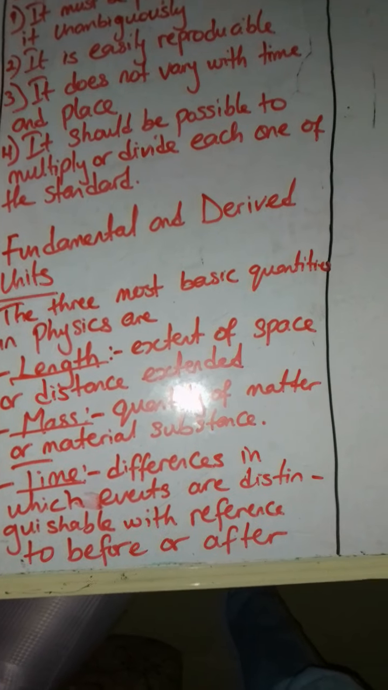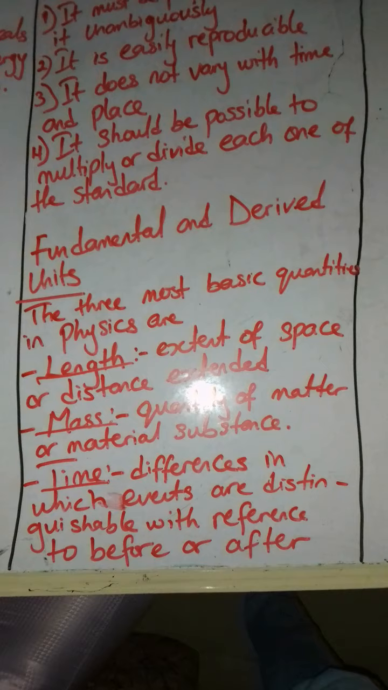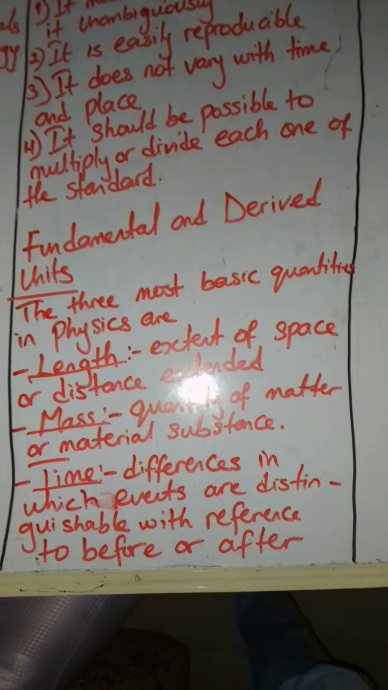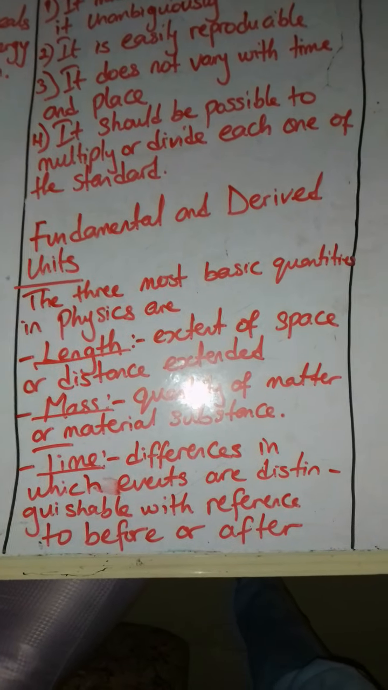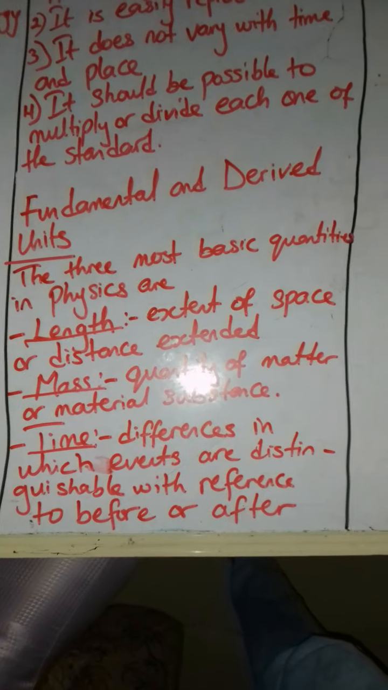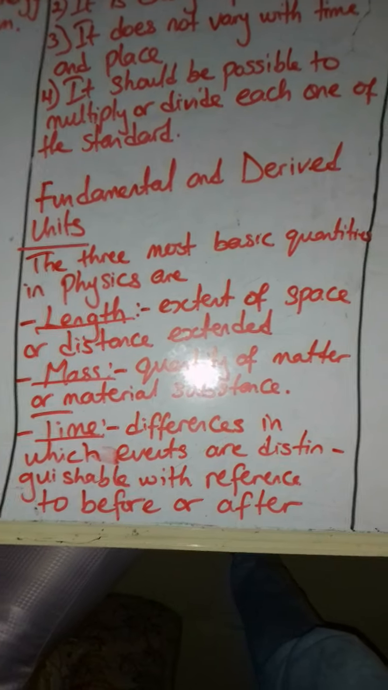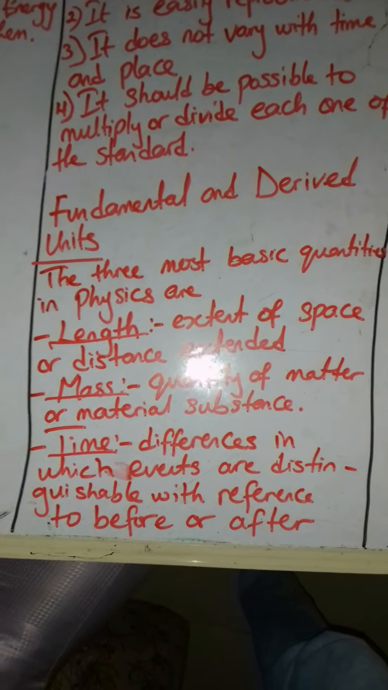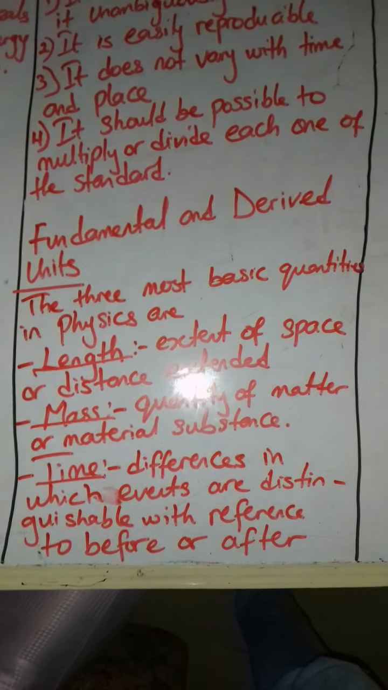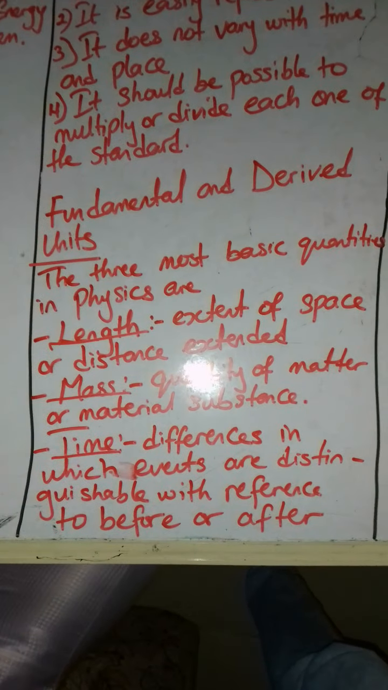That's length. Now we have mass. Mass means the quantity of matter or material substance. That is the quantity of matter present in a material or a substance is what we call mass. And we have the time. Time is the difference in which events are distinguishable with reference to before or after. That is, you are placing an event: is it happening before or after? That is what we call time.